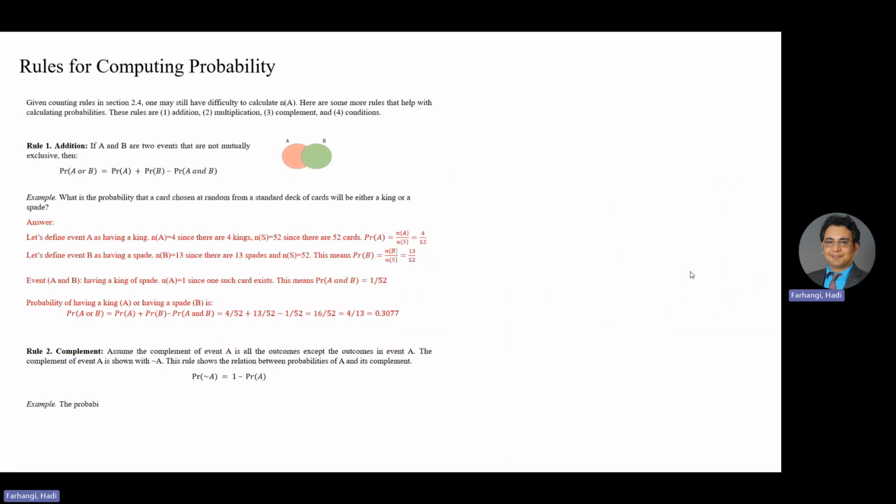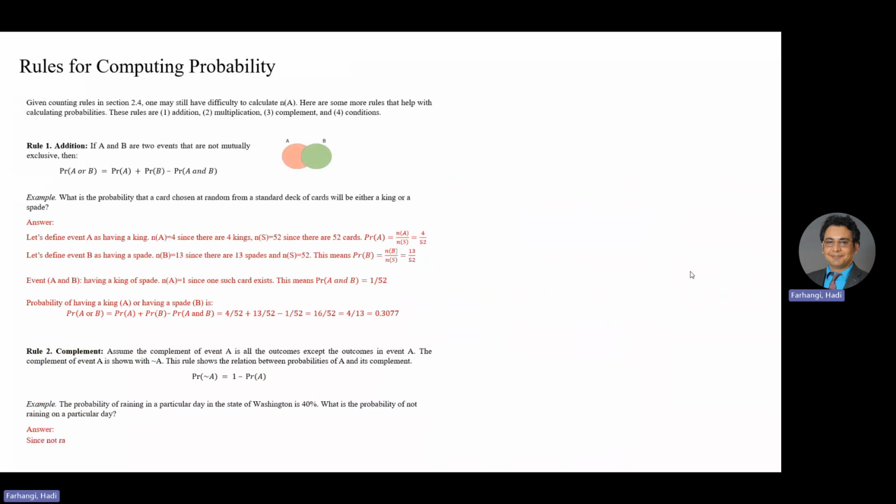Here's the example. The probability of raining on a particular day in the state of Washington is 40%. What is the probability of not raining on a particular day? Because I'm talking about something not happening, this is the complement rule. So pause the video and see if you can calculate it.